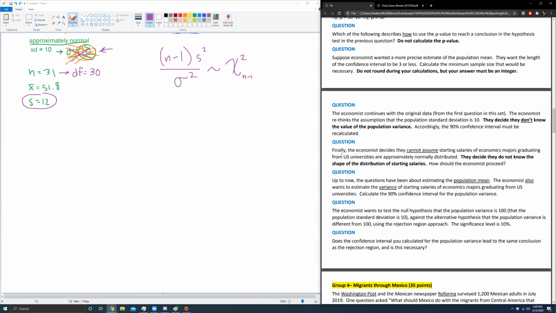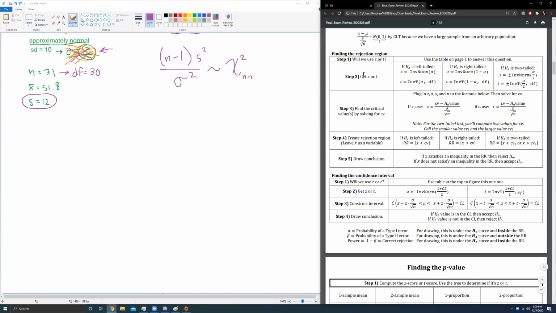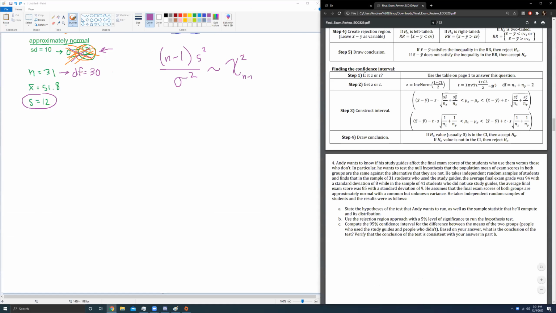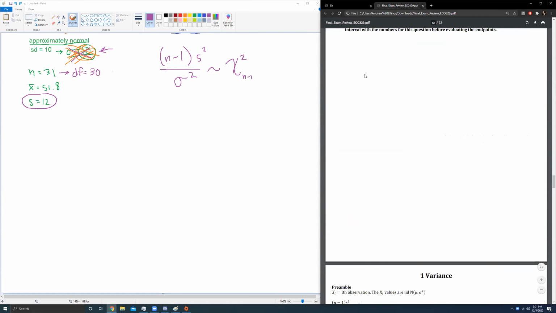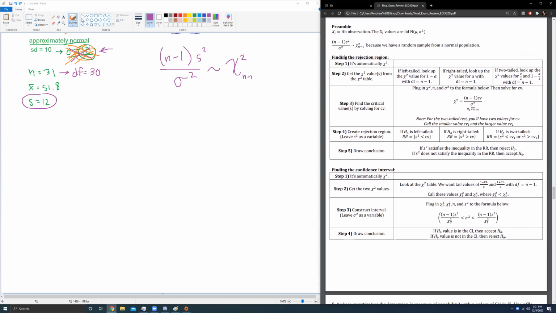We want to find the 90% confidence interval. So I'm going to go to my cheat sheet, go down to one variance. And we're not doing a rejection region, we're doing a confidence interval. Step 1, it's automatically chi-squared. Cool, great, done with that. Get the two chi-square values. It says, look at the chi-square values. We want the tail values of 1 minus CL over 2 and 1 plus CL over 2 with degrees of freedom n minus 1.